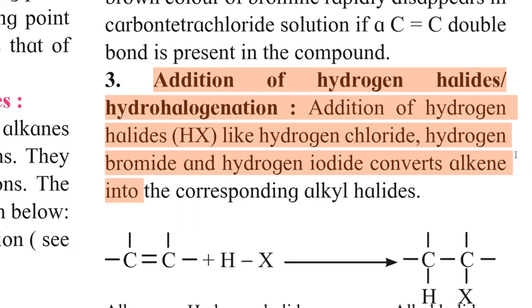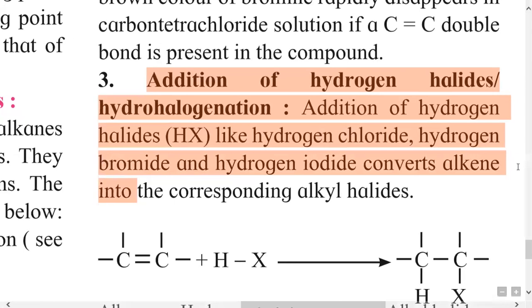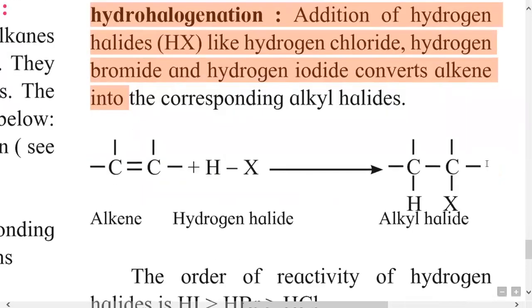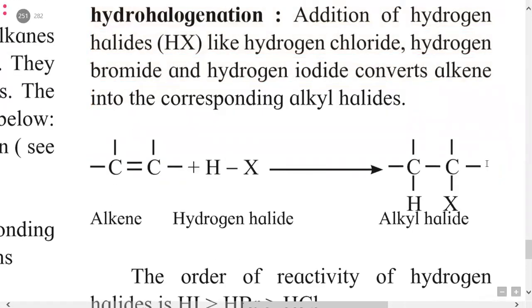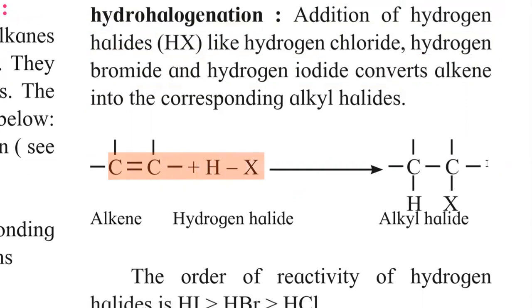HCl is hydrogen chloride, HBr is hydrogen bromide and HI is hydrogen iodide. When these hydrogen halides are added to alkene, they are converted into the corresponding alkyl halide. Here is the general reaction representation. This is a carbon-carbon double bond containing compound. It is an alkene. When treated with HX, meaning hydrogen halide, addition of hydrogen and halogen takes place across the carbon-carbon double bond